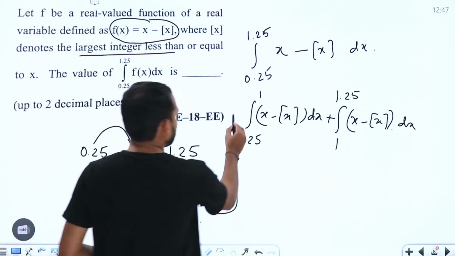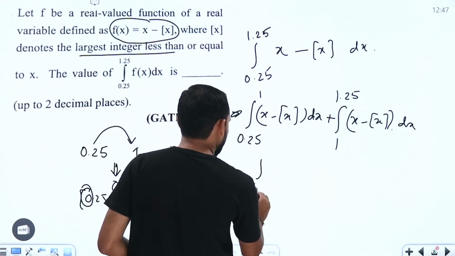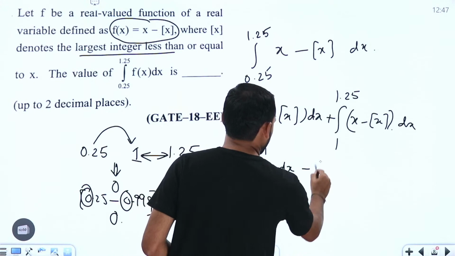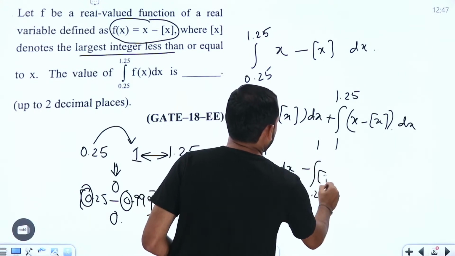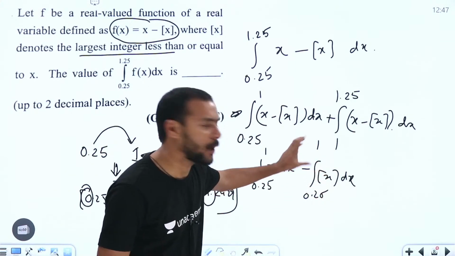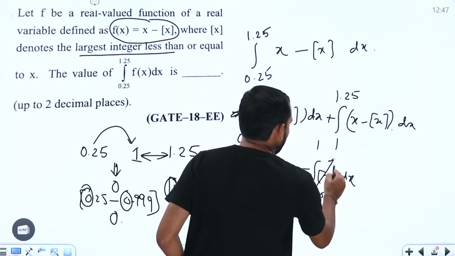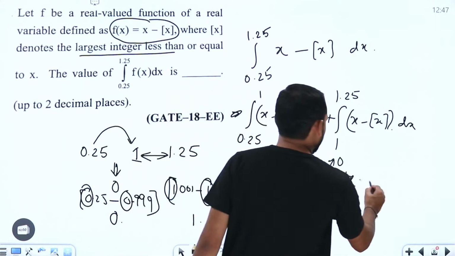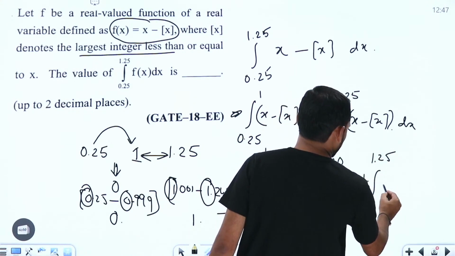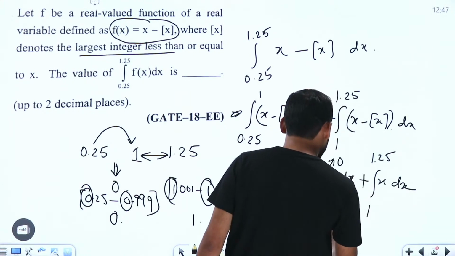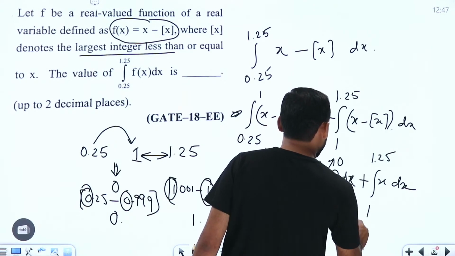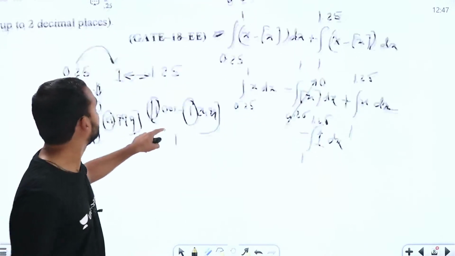Now if you try to see here, this one is going to be integral 0.25 to 1 of x dx, minus integral 0.25 to 1 of step x dx. So tell me guys, what is the value for this one from 0.25 to 1? This is going to be 0 here. Similarly, 1 to 1.25, we are going to get x dx here, right? Next, minus integral 1 to 1.25, where step x value is going to be 1, dx here. Is it clear? I hope it is clear.